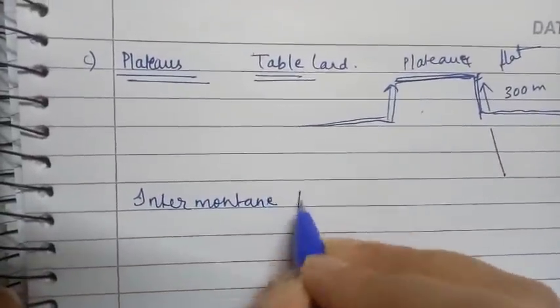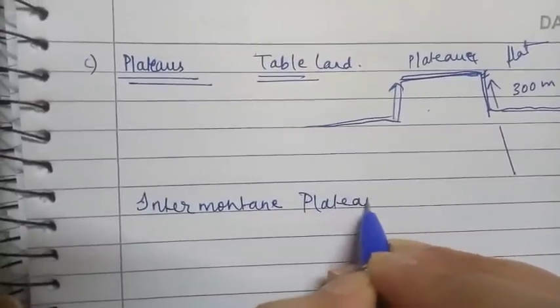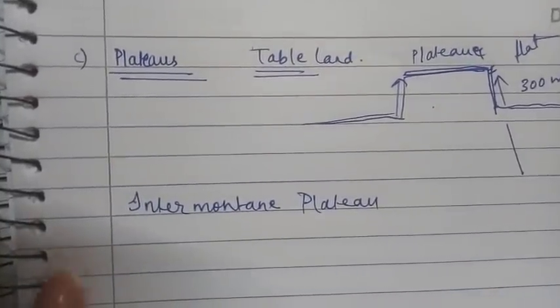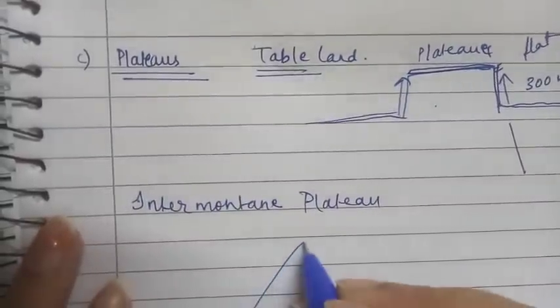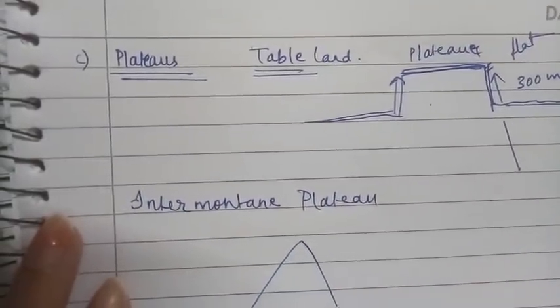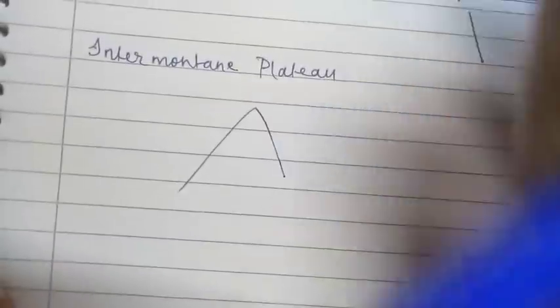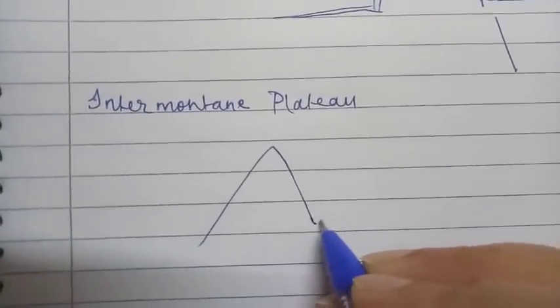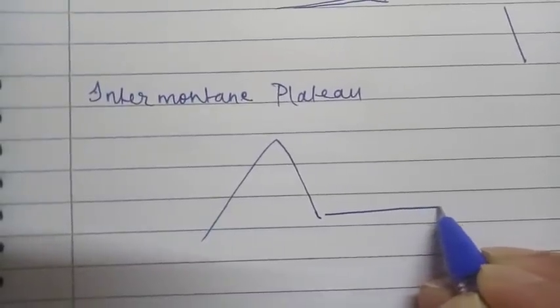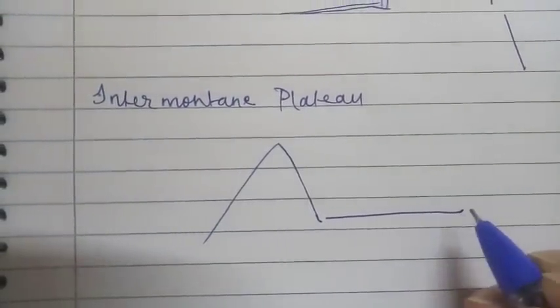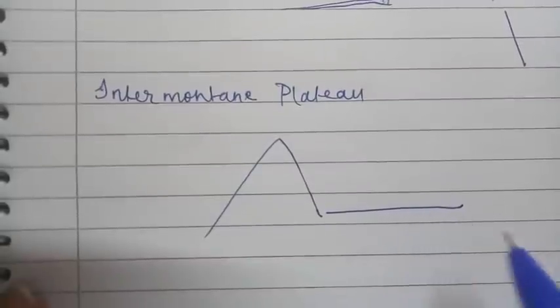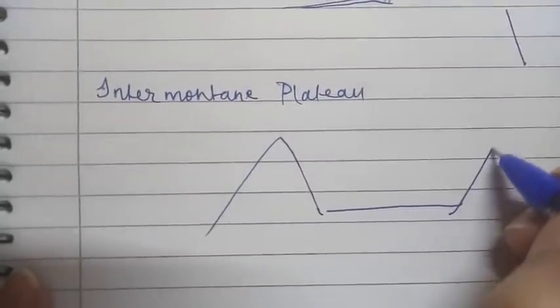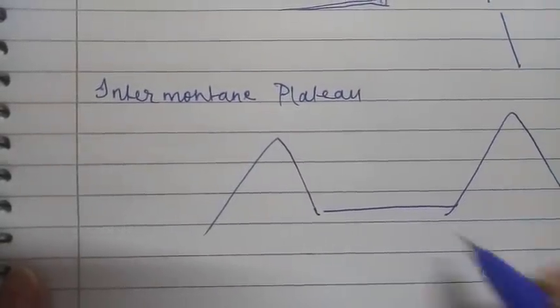Intermontane plateau. The speciality of this plateau is, suppose this is a mountain, and it is having a considerable height. There is a portion of land which is having certain height, and again by 2 mountains.